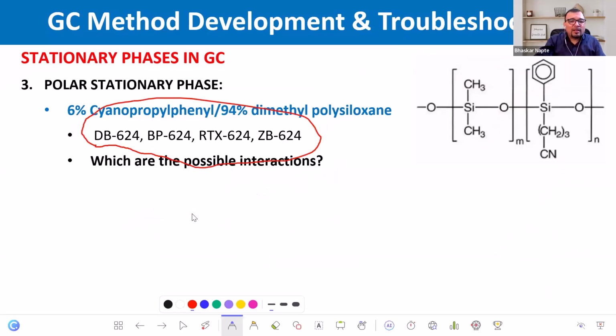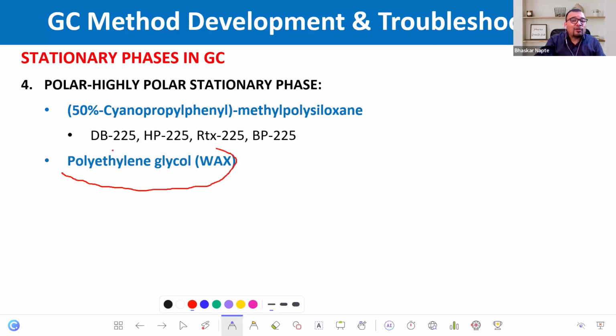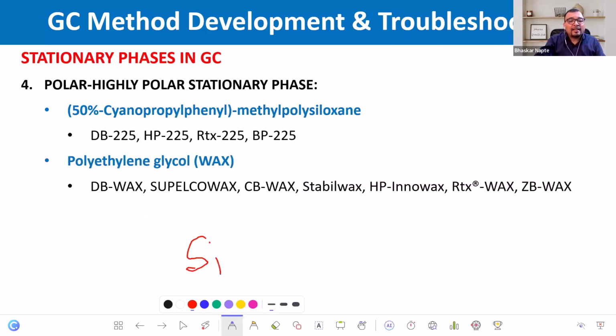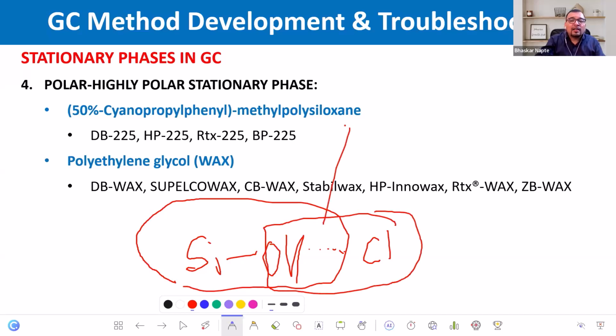So we discussed this point, and then there are other stationary phases like 50% cyanopropyl, and this is very important, the polyethylene glycol. So what is the working principle behind the polyethylene glycol? It forms the hydrogen bond, and hydrogen bonding is very strong in the case of a polar compound.